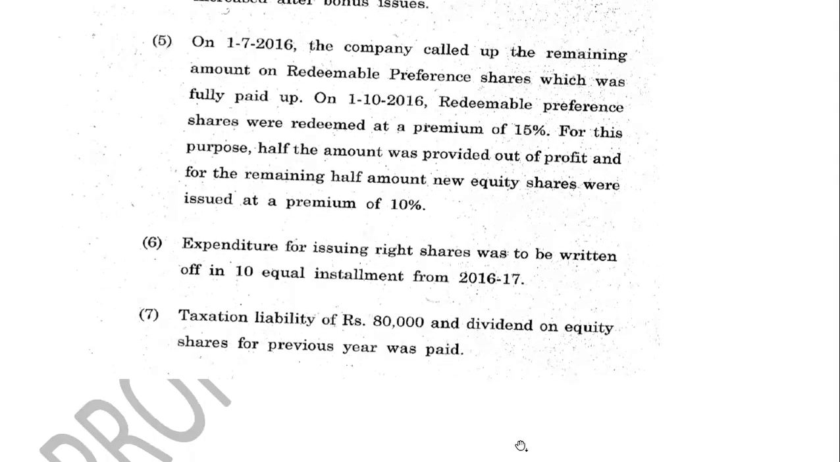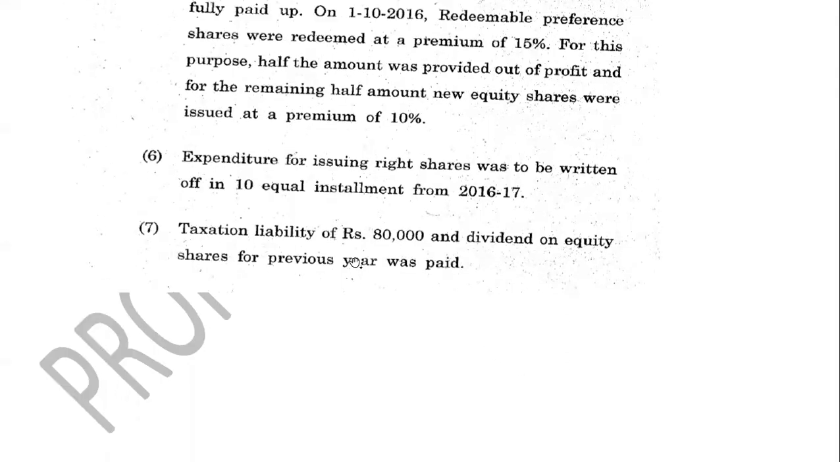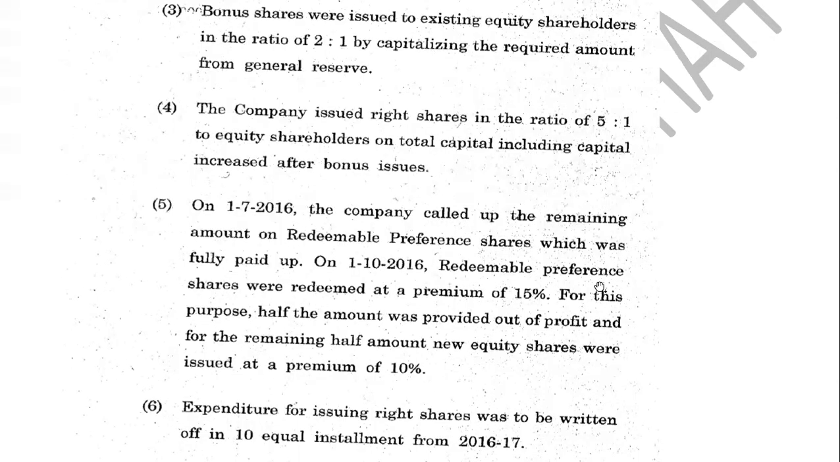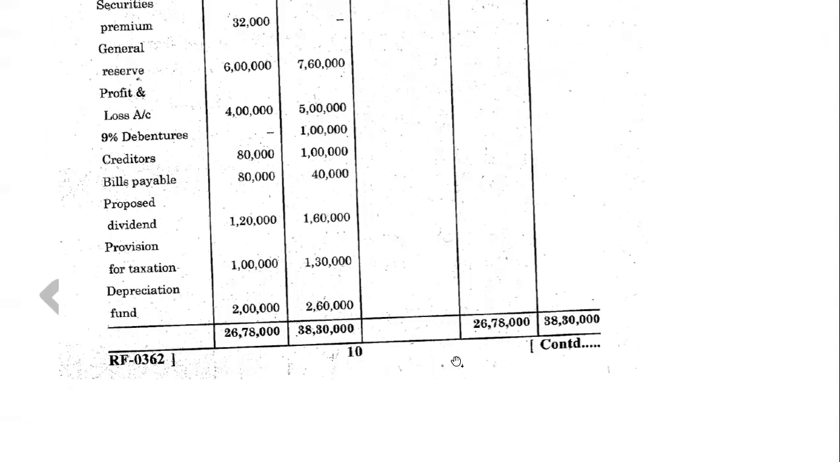And the last is taxation liability of 80,000, and dividend on equity shares for the previous year was paid. So this is the point which I gave you, dividend on equity shares for previous year. So what entry? Pay the previous year's dividend and propose if any is given in the question, and taxation liability is 80,000. So that affects my provision for taxation also, right?